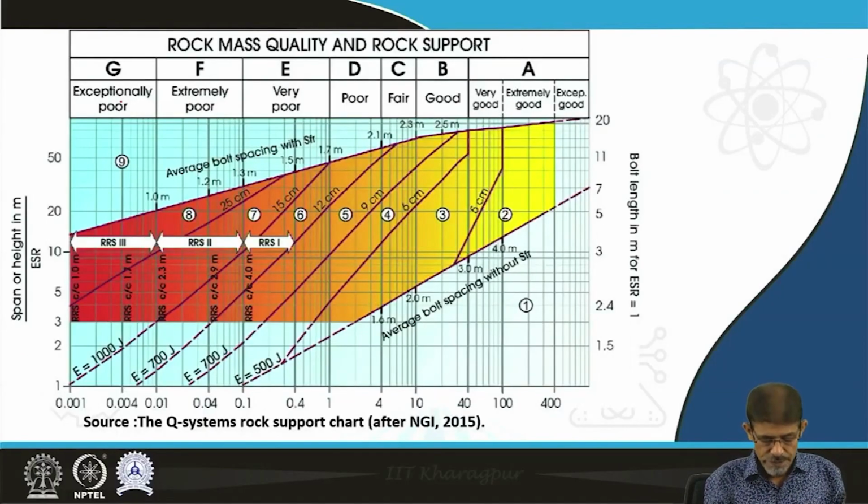You can see, based on the Q value, the rock mass can be divided as exceptionally poor, extremely poor, very poor, poor, fair, good, very good, extremely good, and exceptionally good. Based on this concept, we are going to refer to this ground, you can see by the yellow zones, if we plot this Q by span or height divided by excavation stress ratio.